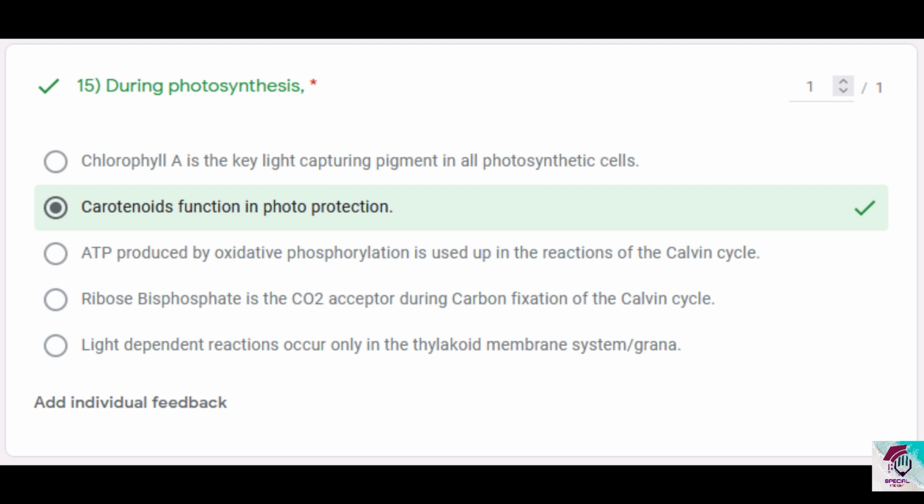They don't have grana. They form these inner foldings, and in those there are photosynthetic pigments also present, chlorophyll A and phycocyanin in cyanobacteria. So that's how they take part in light dependent reaction. So again, the most appropriate answer is option 2.